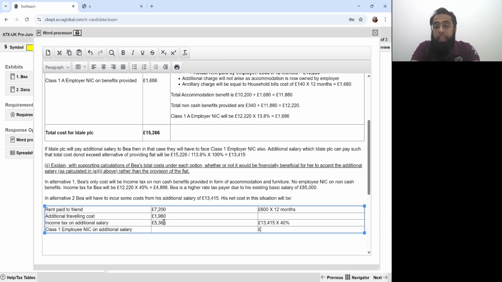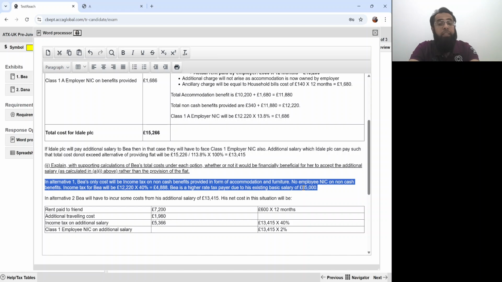He will also have to pay class 1 employee NIC on additional salary. See, salary is a cash benefit, so you'll have to pay class 1 employee NIC. The rate of class 1 employee NIC will be 2% since he has existing salary of 85,000. Wait a minute. When my existing salary is 85,000, my starting bands must have already been used.